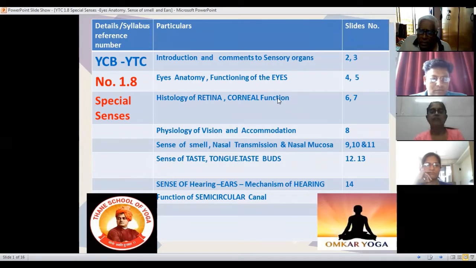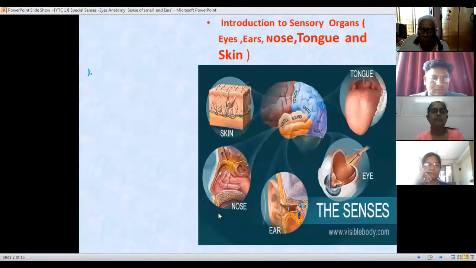So we are covering eyes, smell, taste, and ears. Start with the eyes. There are five sensory organs: tongue for taste, skin, nose, ears, and eyes.